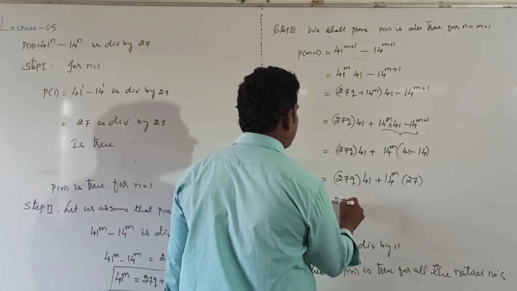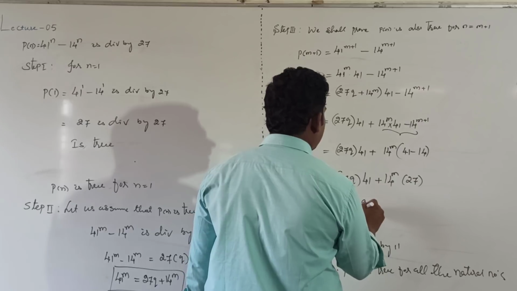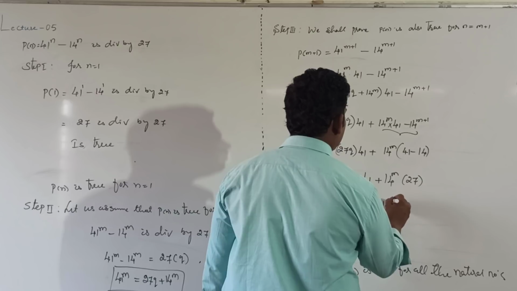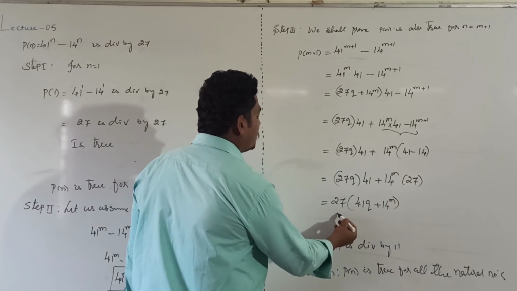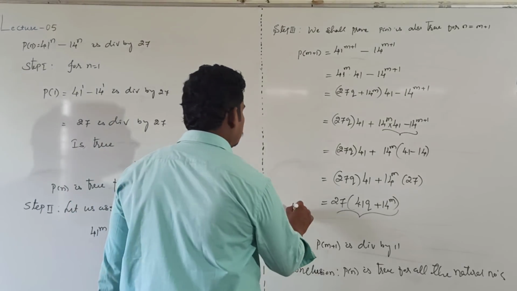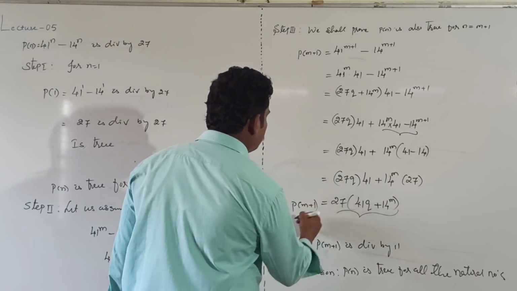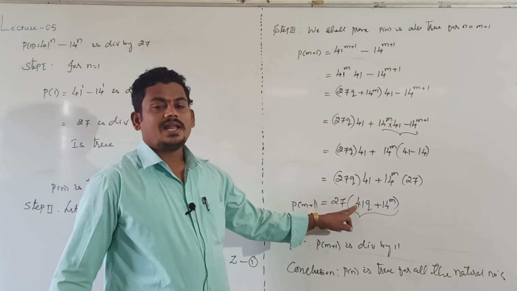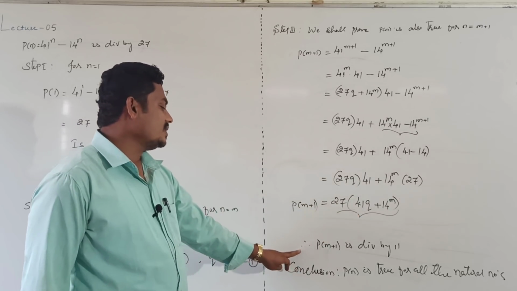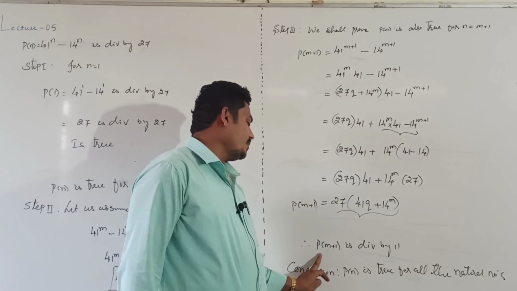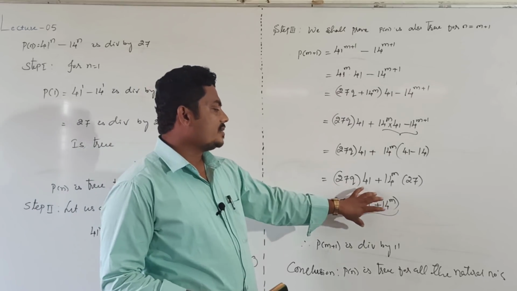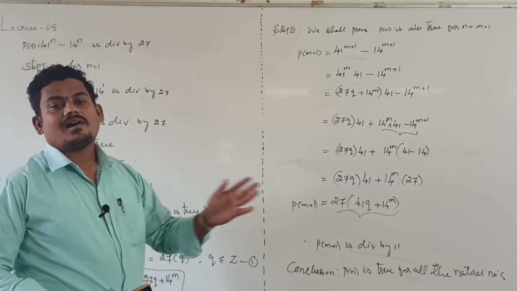Taking 27 common, 41 cube plus 14 m. Clearly this is a multiple of 27. This is a multiple of 27, means divisible by 27. RHS is divisible by 27 means LHS is also divisible by 27. P of m plus 1 is divisible by 11 means it is true. This is a true statement, means P of n is true for all the natural numbers.